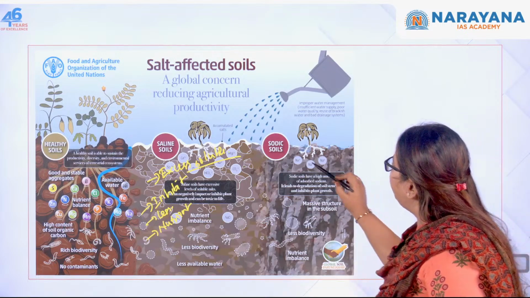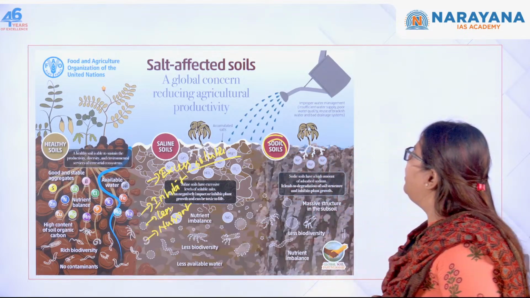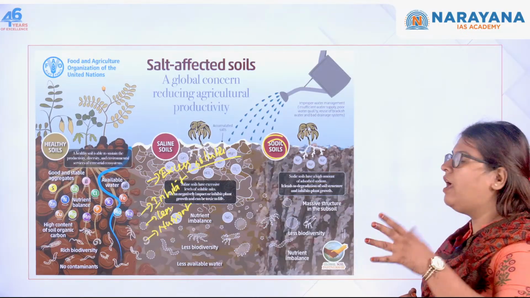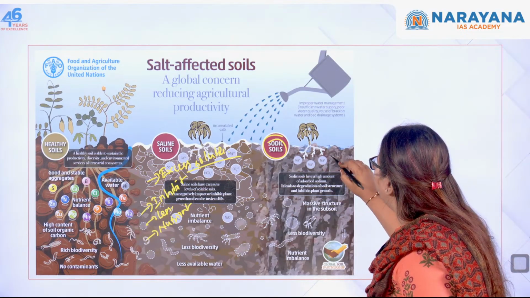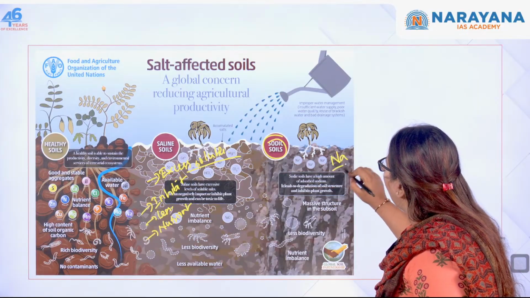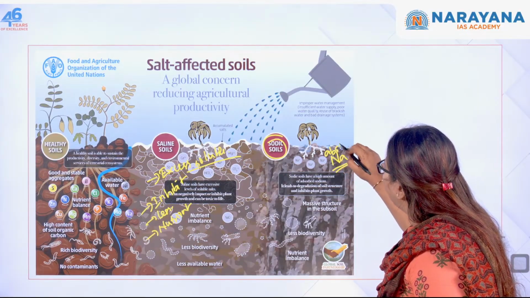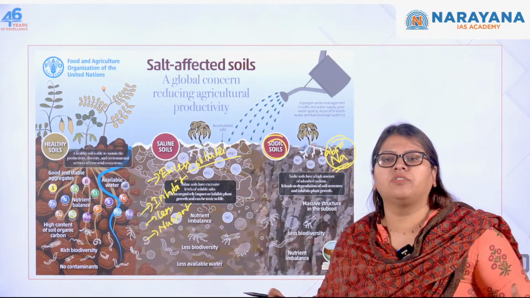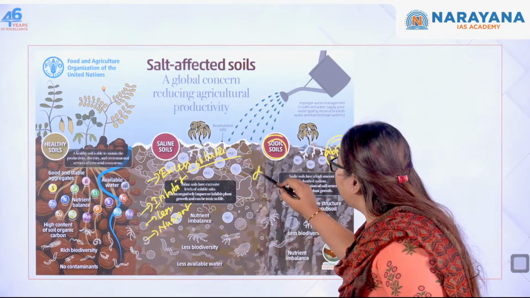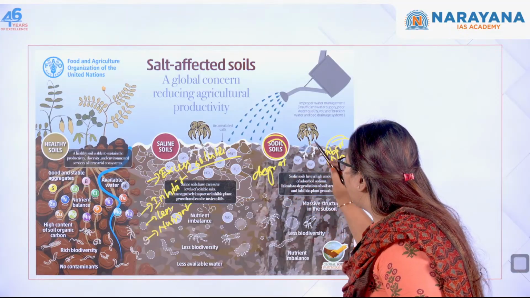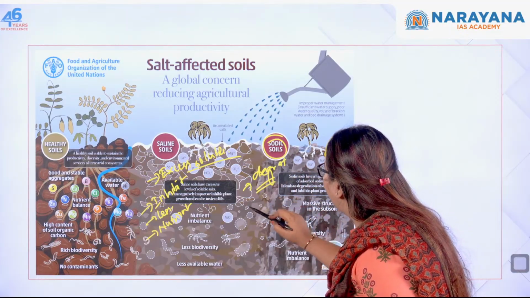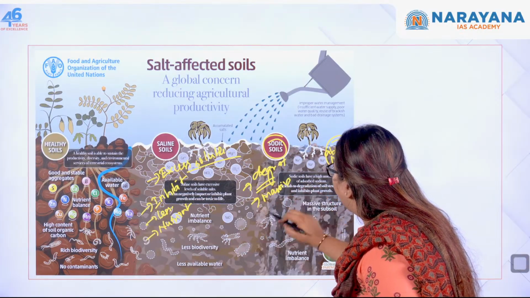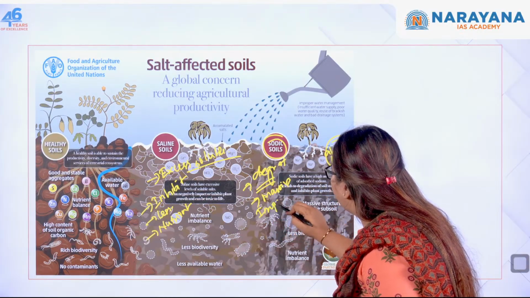The next one is the sodic soil. Okay, so here what happens, what are the sodic soils? Here it is a high amount of what? Absorbed sodium. Extremely high amount of absorbed sodium is actually there. So there is degradation of the entire structure of the soil, that gives massive impact in the subsoil.